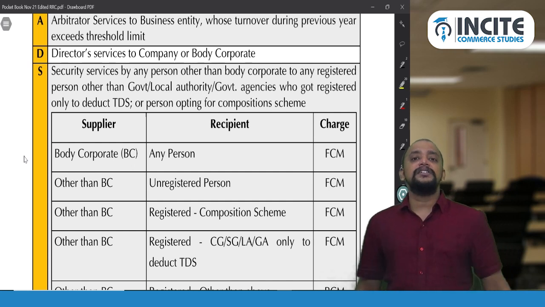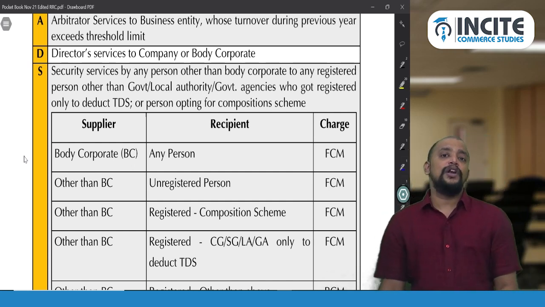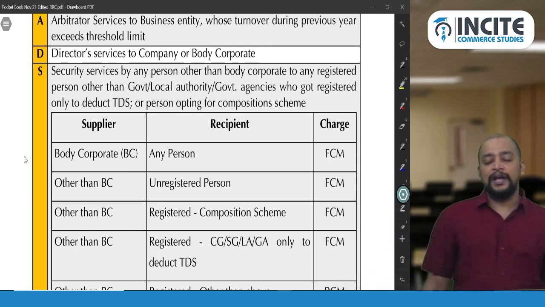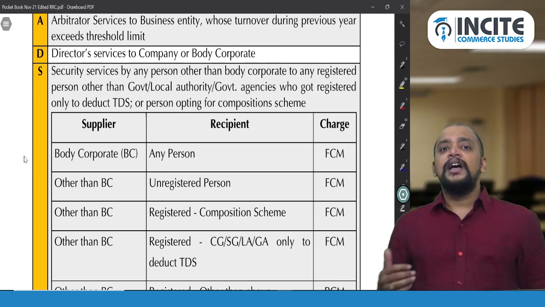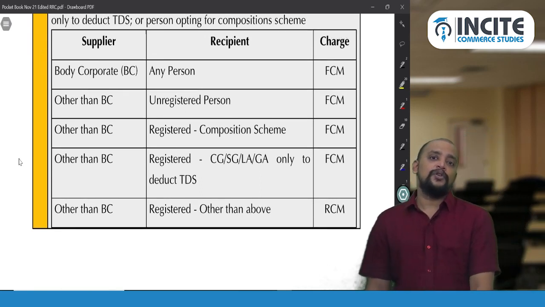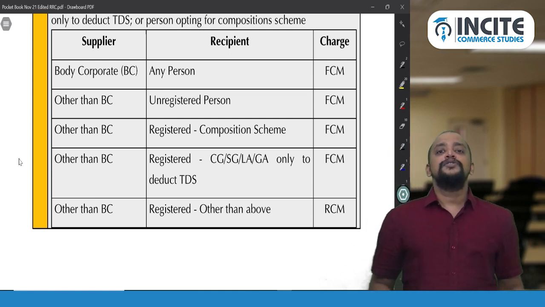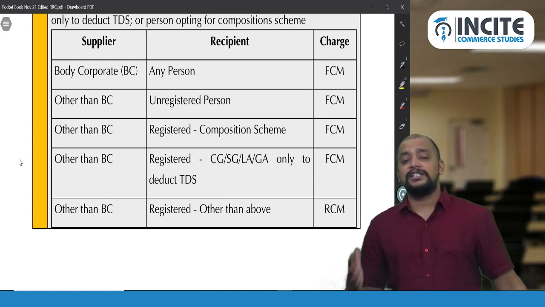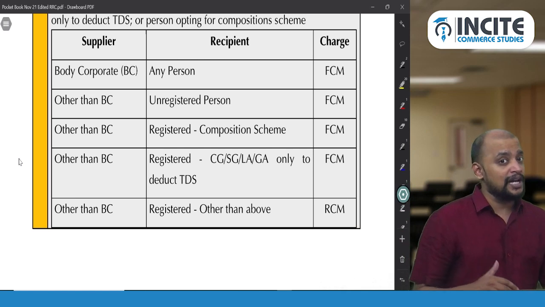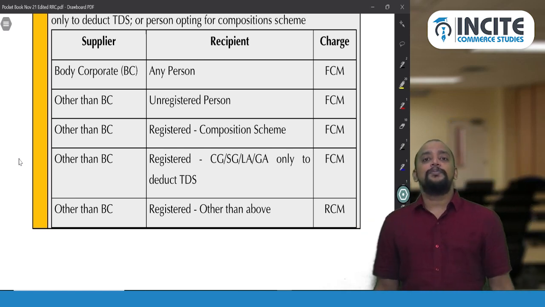What if the recipient is registered and opting for composition scheme? Then in that case the recipient will not pay, but the supplier only will pay. What if the recipient is registered only to deduct TDS under section 51, so they don't have any outward supply? In that case also they will not pay GST, the supplier only will pay GST. So when security agency service comes, the supplier should be other than a body corporate. What if they are a body corporate? Don't see who is the recipient, always it will be FCM. Supplier should be other than a body corporate.